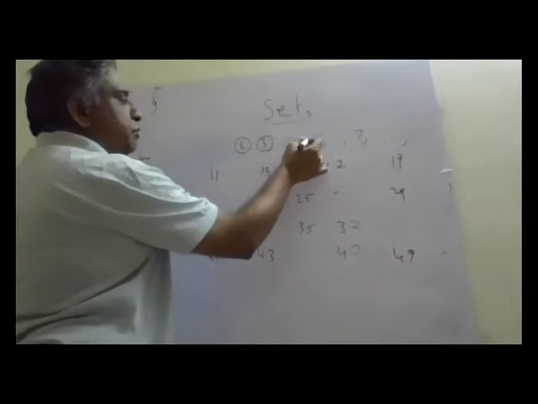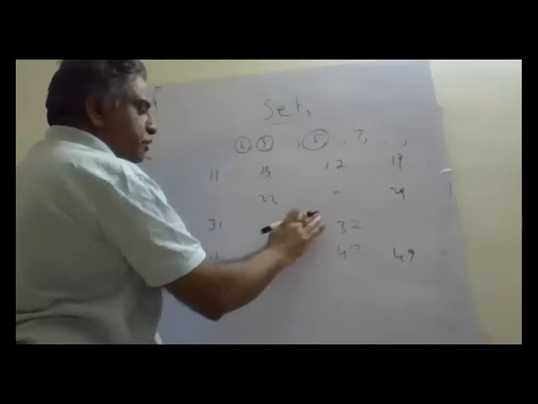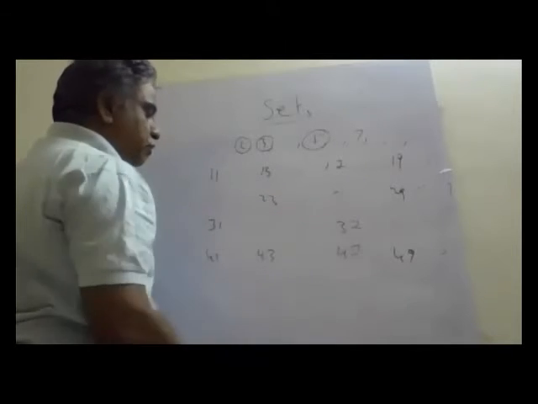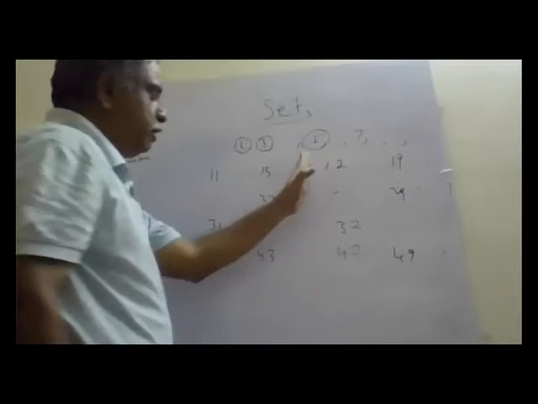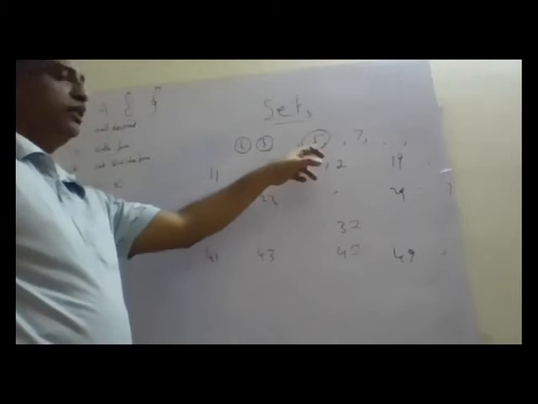Now let us go. Next prime number is 5. What are divisible by 5? 25 is divisible by 5. 35 is divisible by 5. So 5 is a prime number and all multiples of 5 get cancelled. They all have a minimum factor of 5.